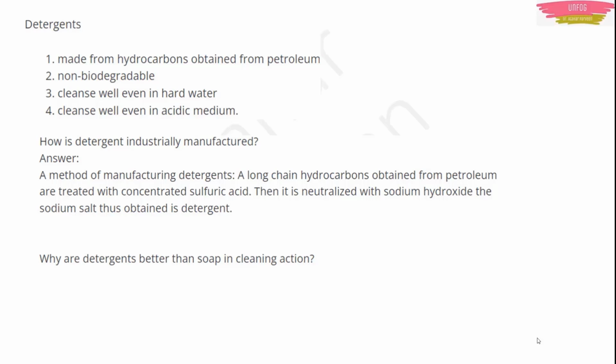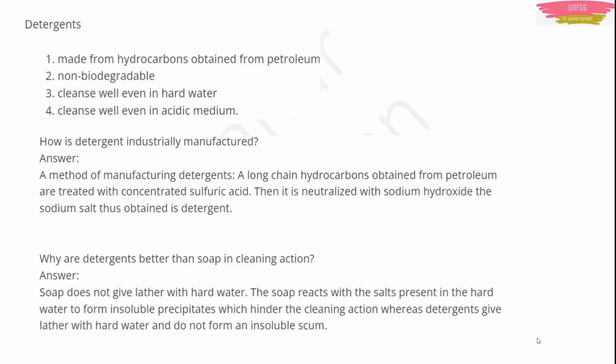Why are detergents better than soap in cleaning action? That's the reason why all of us nowadays use detergent powders, right? I don't find any person nowadays using soaps and washing the clothes. So what are the reasons they are asking?